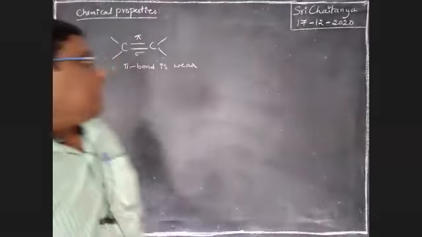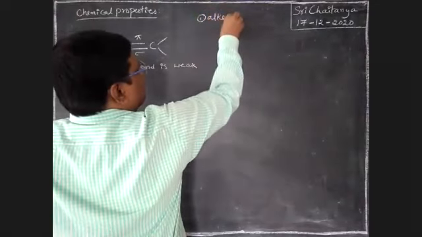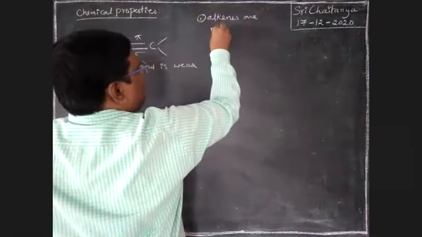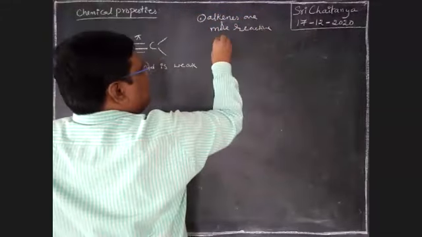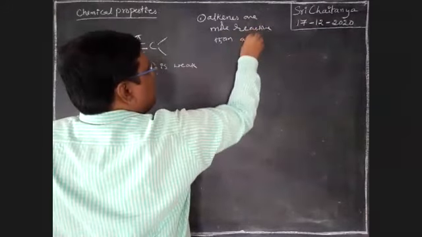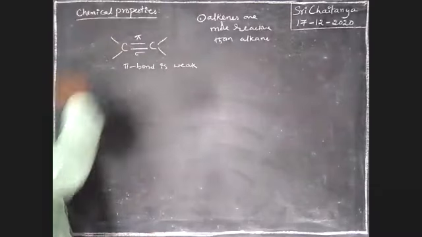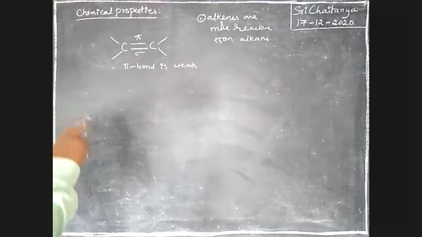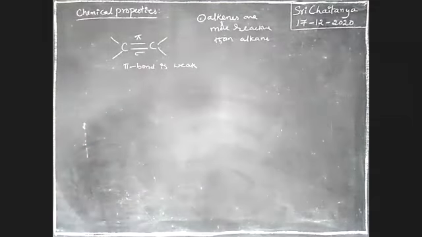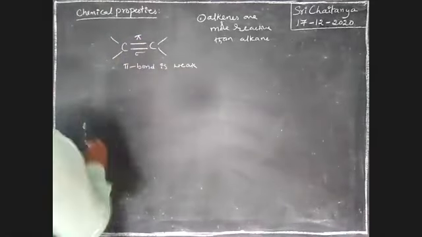First point, alkenes are more reactive than alkanes. A weak pi bond is present in alkenes, boys. Because of this weak pi bond, alkenes are more reactive. Next, this pi bond is easy to break, boys.